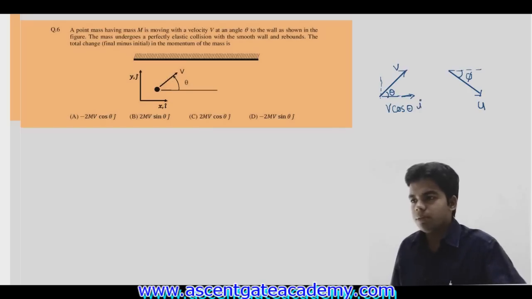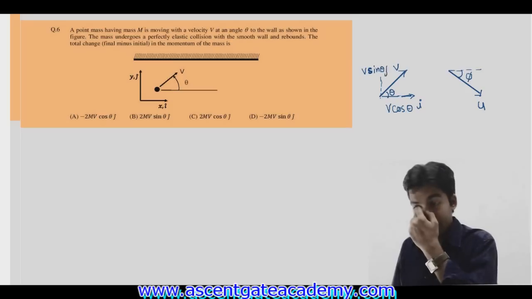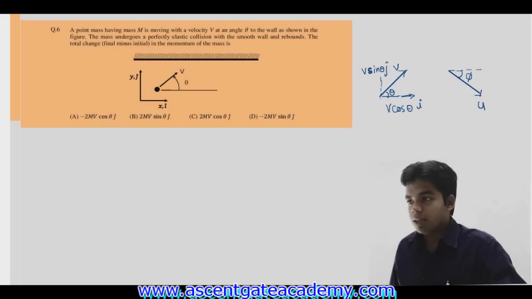The vertical component, in the direction of y, will be v sin theta into j cap. Similarly, for the velocity u, the horizontal component will be u cos phi into i cap, and the vertical component will be u sin phi